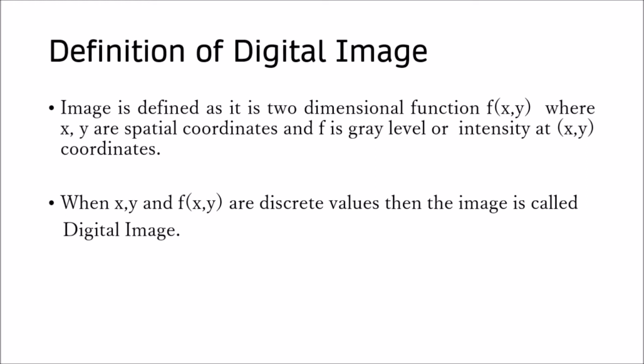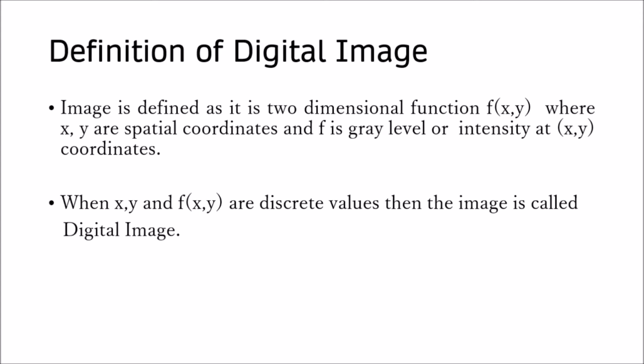Analog means it is continuous in nature. There is no break, there is no distribution, or you can say there are no discrete values in the real world. But we have limited computing power in computers. We are taking images and converting those images into a discrete one, or a digital format.